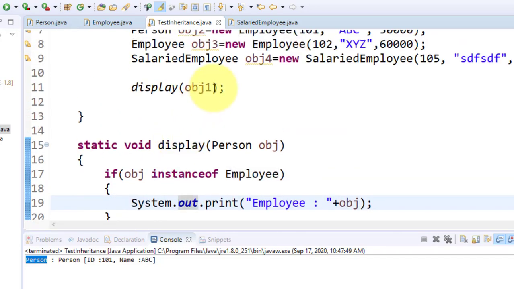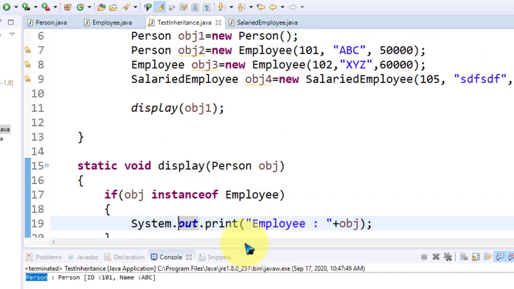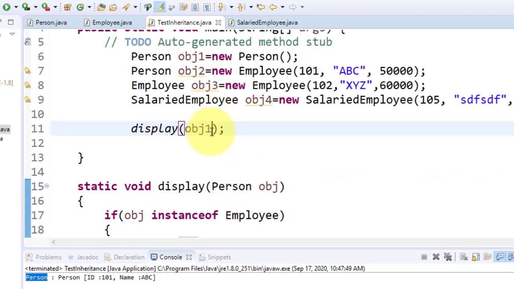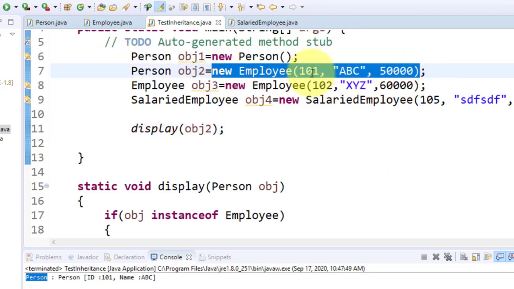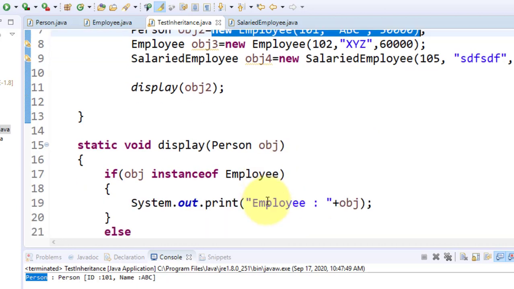Now look here, second scenario. I try to pass obj2. Now what is your output? Obj2 is passed here: person obj is equal to new employee, because obj2 is an object of employee. So employee 101 ABC 50,000 is passed, and obj is an instance of employee.